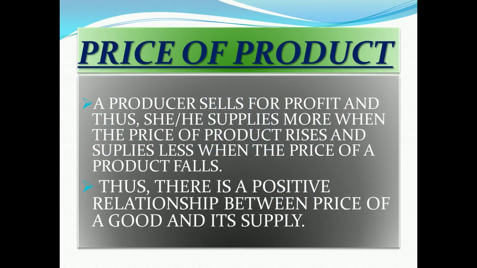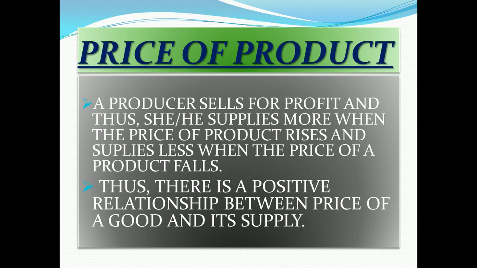The most important factor is price, because whether the seller is ready, able and willing to sell depends on the price. A producer sells for profit, and thus he supplies more when the price of the product rises and supplies less when the price falls. Thus there is a positive relationship between price and supply. Why? Because if the price increases, suppliers are ready to supply their goods, and when the price decreases, suppliers are not, because there is a loss. So price and supply go in the same direction. So there is a direct relationship between price and supply.